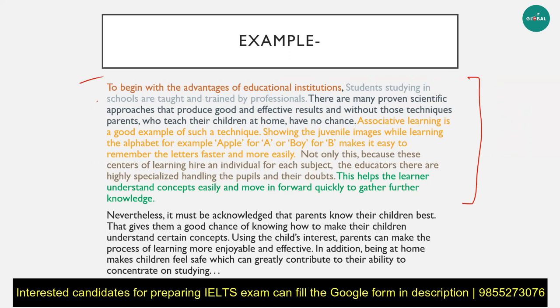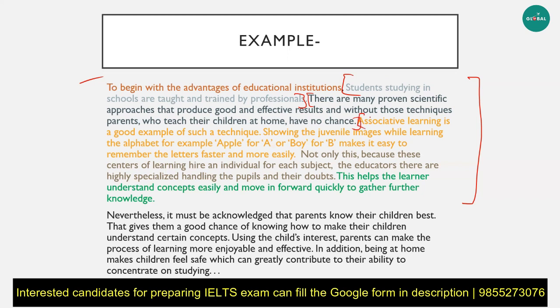Okay, so I've stated the introduction of my body paragraph, then I've stated the introduction for the point that I'm going to discuss. There are many proven scientific approaches that produce good, effective results, and without these techniques, parents who teach their children at home have no chance. This is an example. Oh, sorry, not an example, an explanation. Yes, they are being taught by professionals, but how is that advantageous? Because they are definitely more well trained than our parents would be if they're going to teach us. And there are many techniques used in teaching that only professionals know, and people who are not trained well would not know.